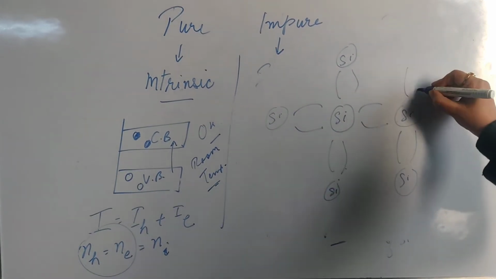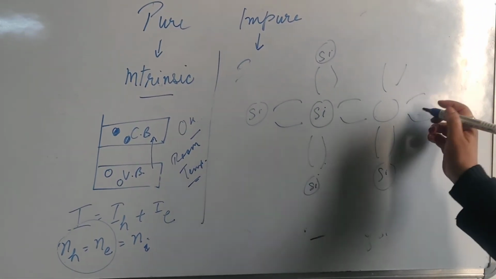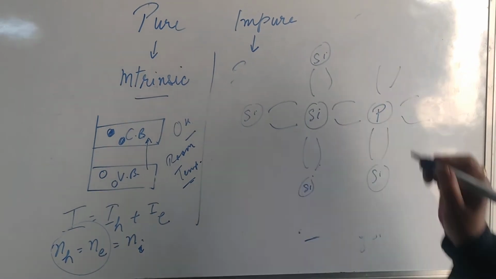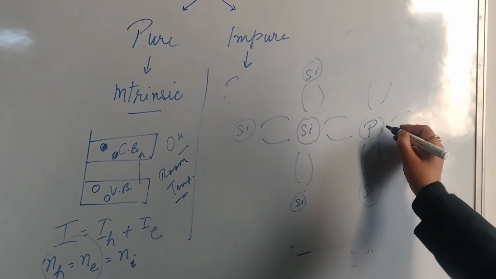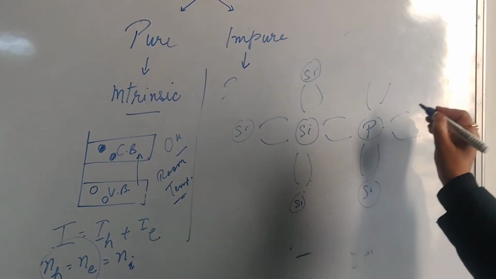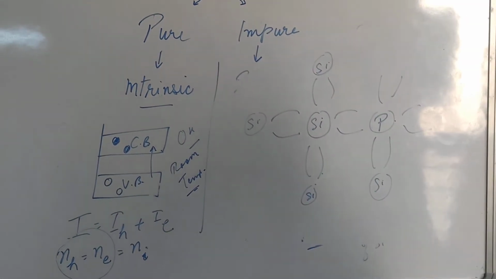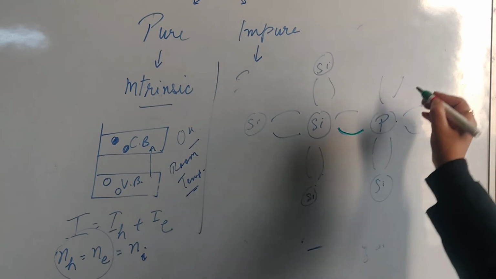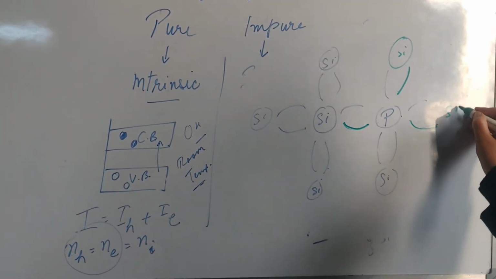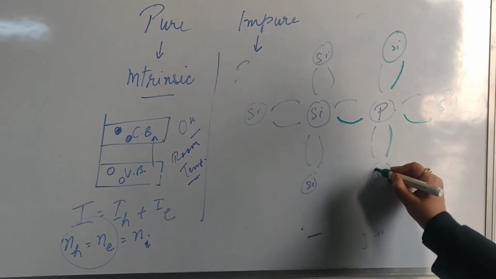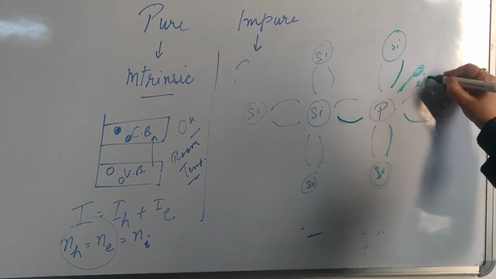Now, if instead of one silicon I am taking a pentavalent atom, for example phosphorus, then there are 5 electrons over here. To complete the octet, how many are needed? 3 are needed. So one is shared by this silicon, another by this silicon, another by this one, and one more by this one. But one electron is free.